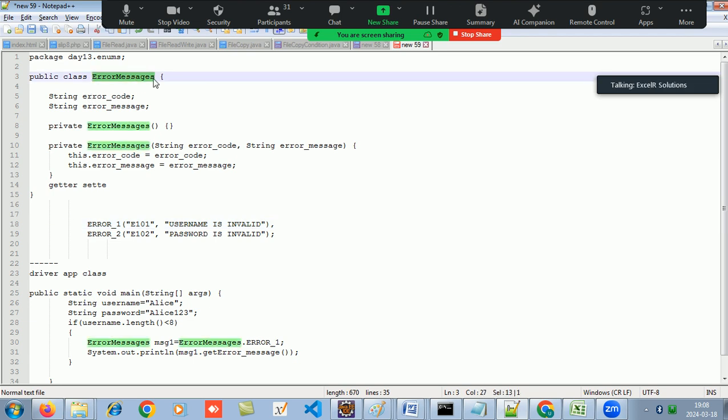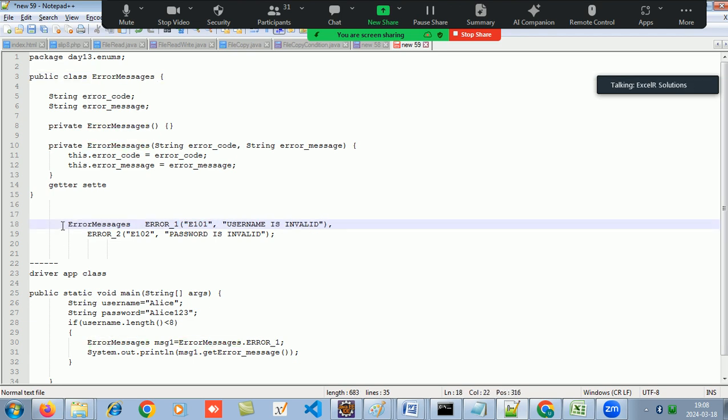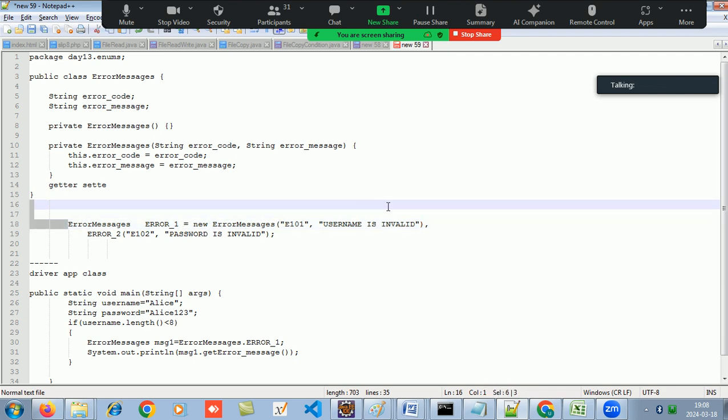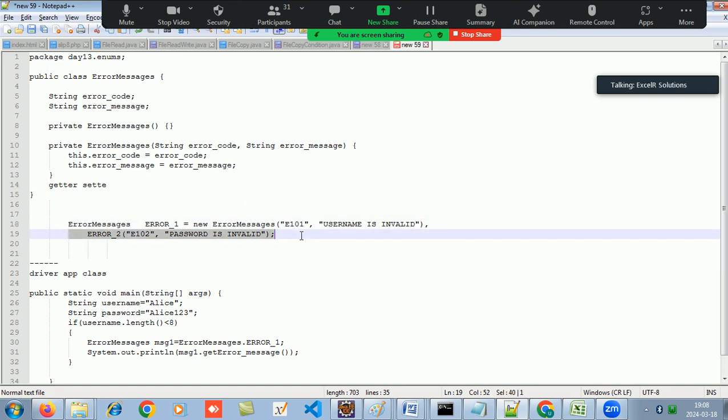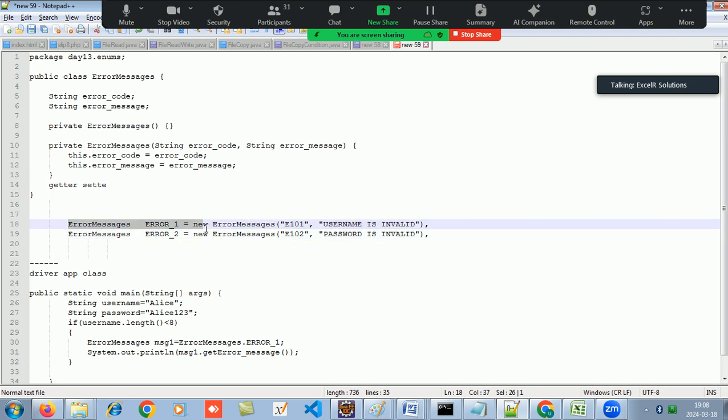Error messages ERR error 1 is new error messages. ERR error messages 2, new error message, whatever. Password is invalid. So if there were classes, I would make the objects outside the class somewhere else.